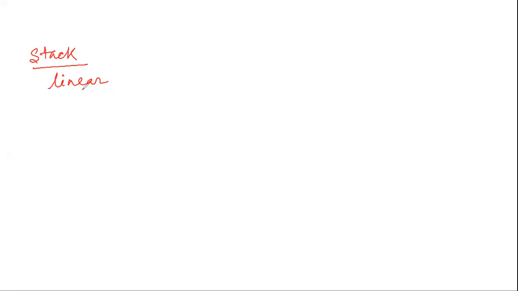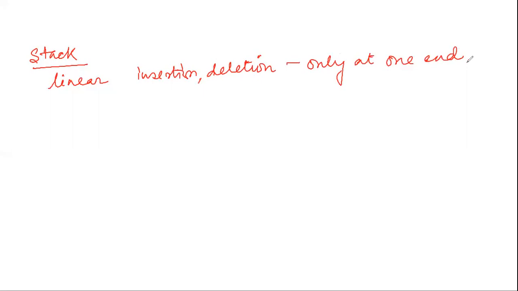Now, stack is a linear data structure where the insertion and the deletion of the elements are done only at one end. That end from where the insertion and deletion is done, we refer to as the top. As we all know, a stack follows LIFO fashion, that is, the last element we put in will be the first element to get out.